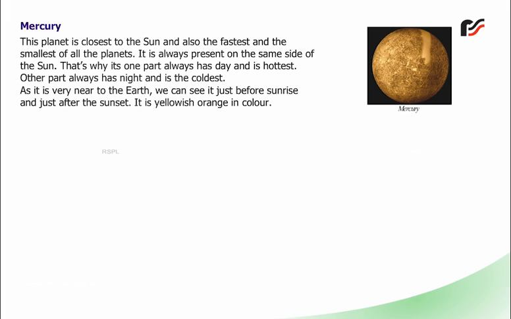It is always present on the same side of the Sun. That's why its one part always has day and is hottest. The other part always has night and is the coldest. As it is very near to the Sun, we can see it just before sunrise and just after sunset. It is yellowish-orange in color.